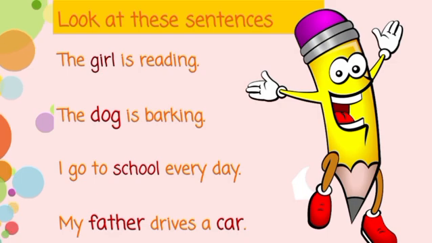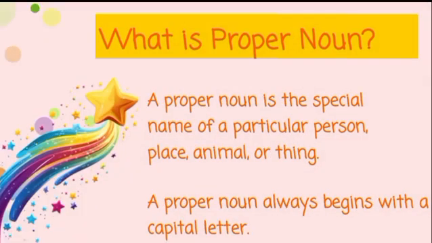Now we have some sentences. The girl is reading. Here girl is a common noun because girl can be anyone. The dog is barking. Here dog is common noun. I go to school every day. Here school is a common name of a place, so we can say school is a common noun. My father drives a car. Here father and car are common noun.